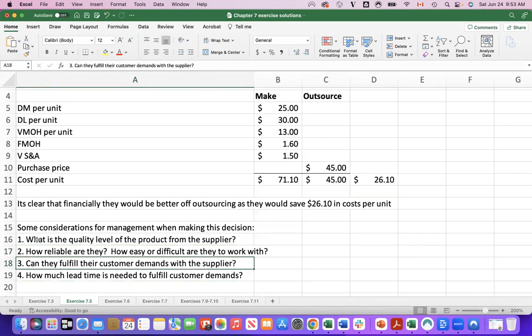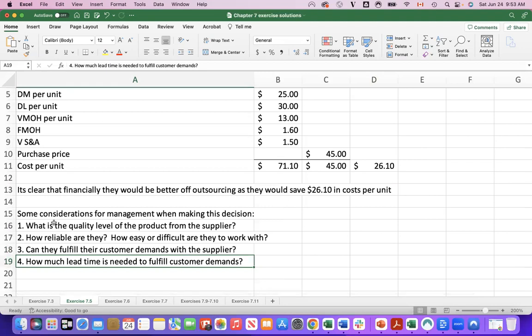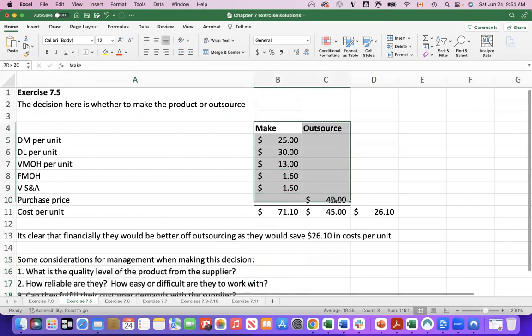Can they fill our customer demands with the supplier? And how much lead time is needed to fulfill customer demands? If we need an expedited order, is it easy to work with them and are they able to turn around pretty quickly while maintaining a level of quality? There's a lot of things here beyond just the financials that should be considered. But from a financial standpoint, based off of this information, it's clear that they should probably outsource.